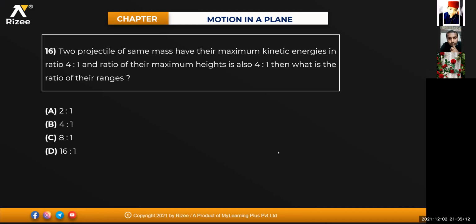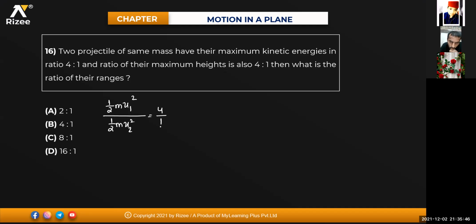Next one. Two projectiles of same masses have their maximum kinetic energy in the ratio 4:1, and the ratio of their maximum height is also 4:1. Then what is the ratio of their ranges? Ratio of kinetic energy means half into m into u1 square divided by half into m into u2 square. That will be equal to how much for me?